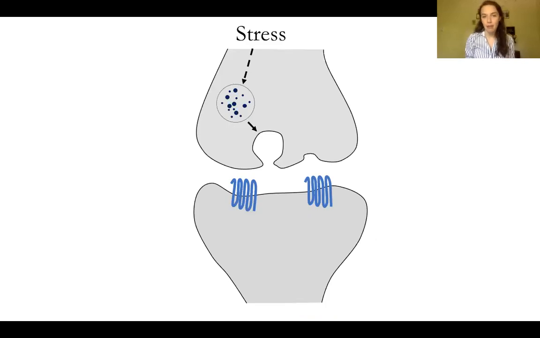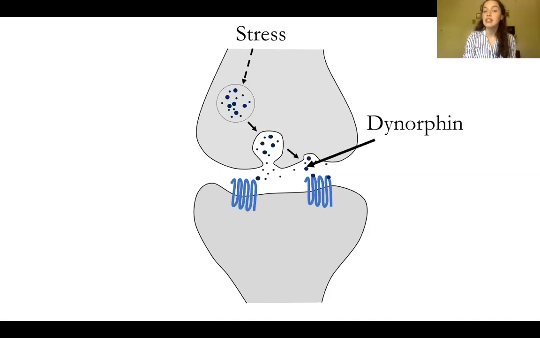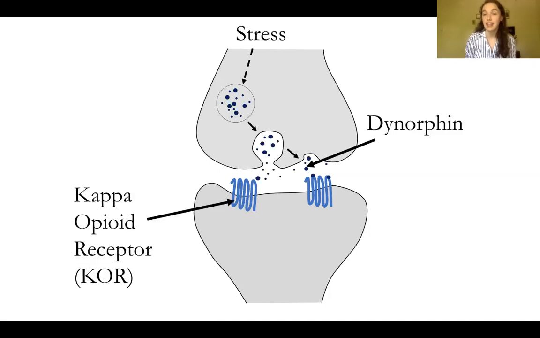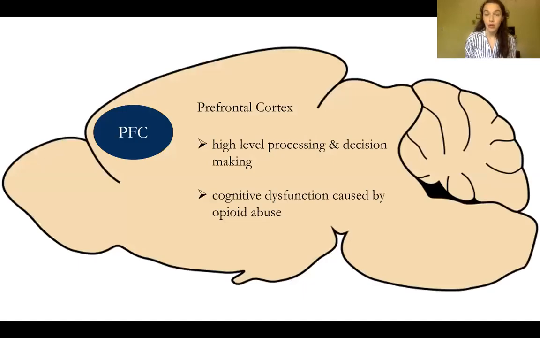Now, what's interesting about the kappa opioid receptor is that it can be activated by stress. After a stressful stimulus, the neuron produces something called dynorphin, which is an endogenous neuropeptide, produced by the neuron. Dynorphin is released into the synaptic cleft and then binds to the kappa opioid receptor, which shows the relationship between stress and kappa opioid receptor binding. This here is the dynorphin kappa opioid receptor system, the dynorphin-KOR system. We're going to be looking at the dynorphin-KOR system in the context of the prefrontal cortex.